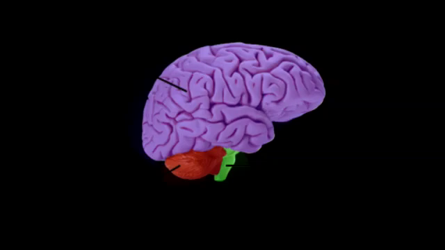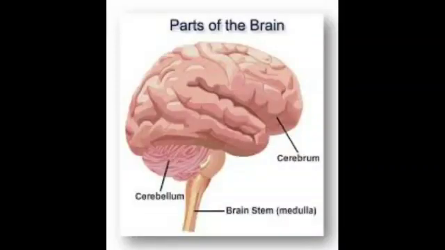The brain is made up of millions of functional units called neurons. The human brain is divided into 3 major parts: forebrain, cerebrum; midbrain, cerebellum; hindbrain, medulla oblongata. Now we are going to learn the forebrain, cerebrum. The forebrain consists of cerebrum, thalamus, and hypothalamus. It is the largest part of the brain. It is the center of human memory. It is responsible for intelligence, imagination, and reasoning. The average weight of the human brain is 1.300 kg.